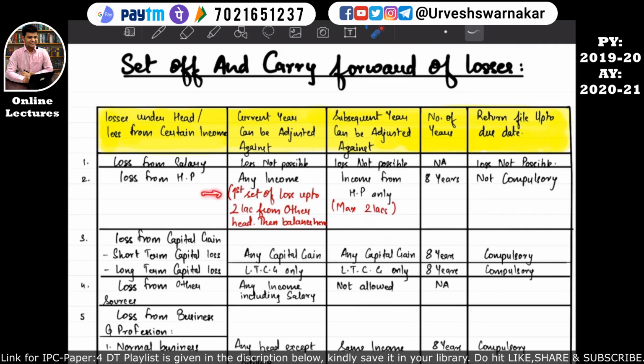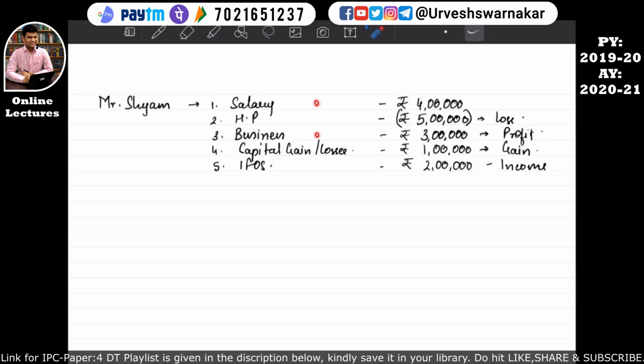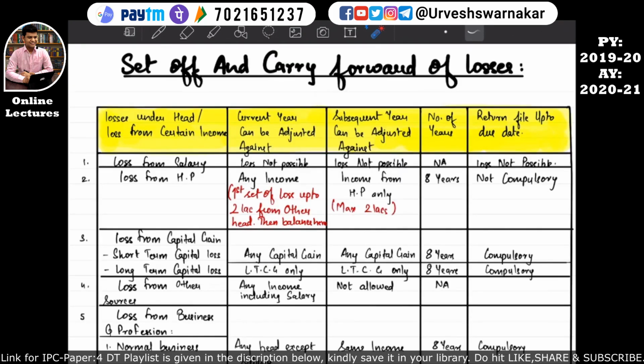But I have written something in red, that is a condition given for our example. We'll take Sham. Sham has incurred a loss from the house property of rupees 5 lakh. So how can that 5 lakh be adjusted against other heads of income? Other heads of income means salary, business, capital gain, income from other sources. I hope this is quite clear. So coming back to our notes, we need to understand what that condition is about. It says first set off the house property loss up to 2 lakhs from other head. So what it is saying is, first set off the loss up to rupees 2 lakh from other head, then balance here. What does this mean?